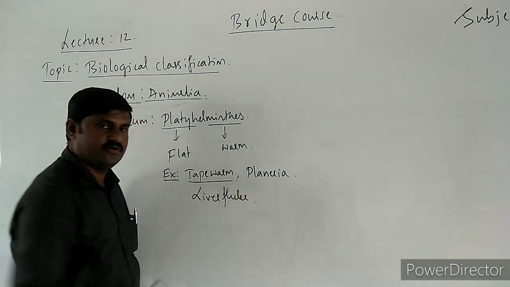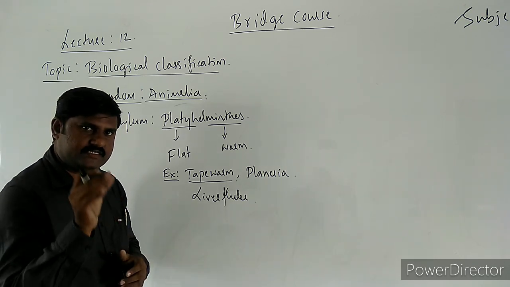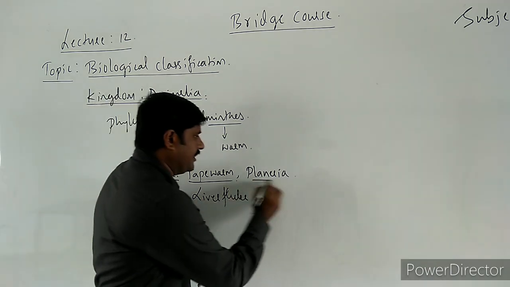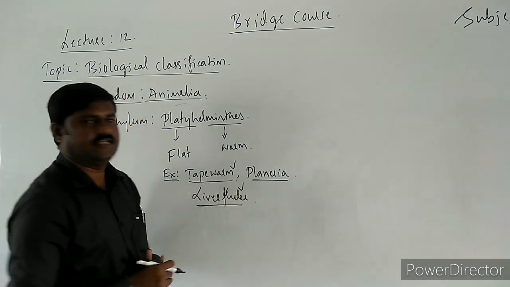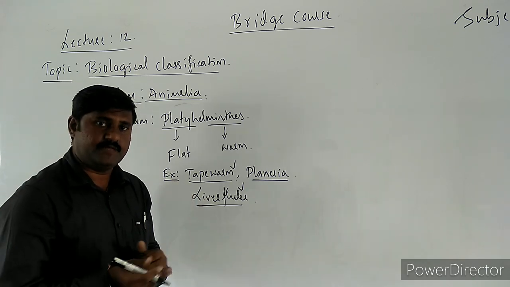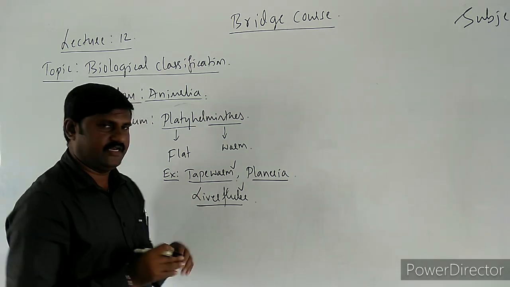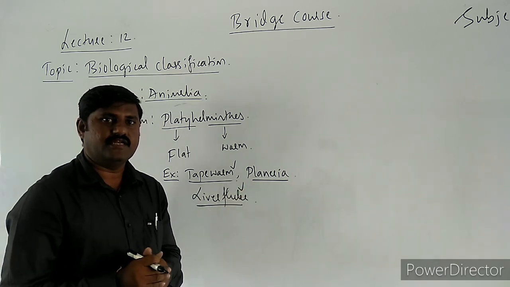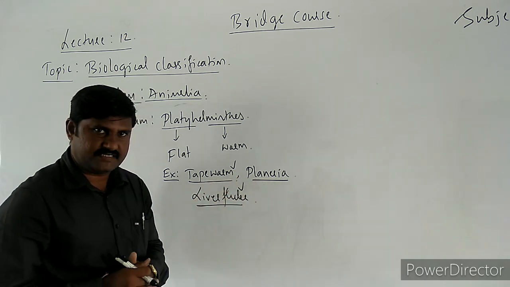These are the best examples for Platyhelminthes. Tapeworm, you know, has a long body, and it is just like a thin papery one. Planaria is a free living one, and some of these animals are parasites. Means they depend on other organisms for their food and shelter. Tapeworm lives inside the body of another animal, and planaria is a free living one, present in the soil. So planaria is free living, as well as parasites.